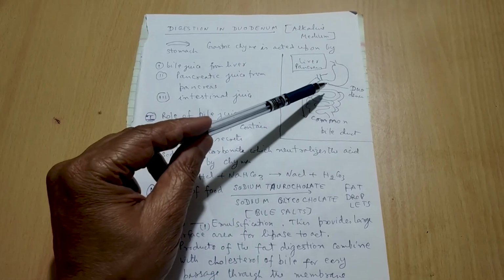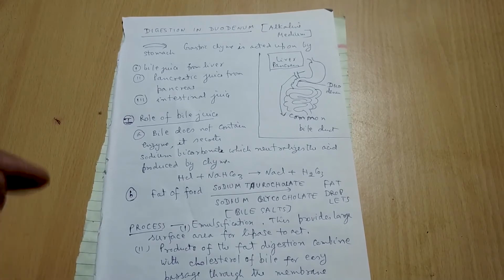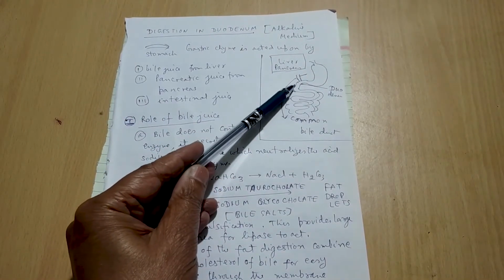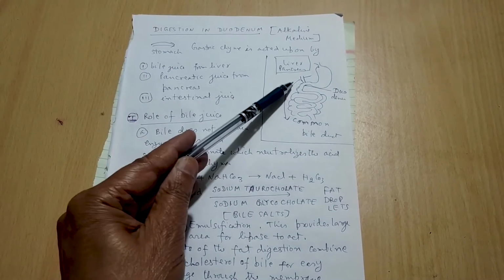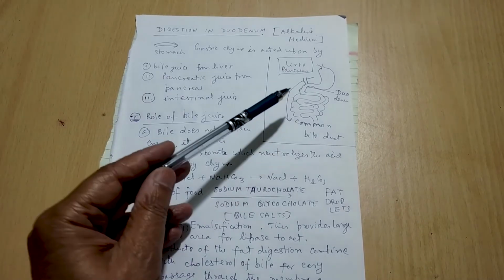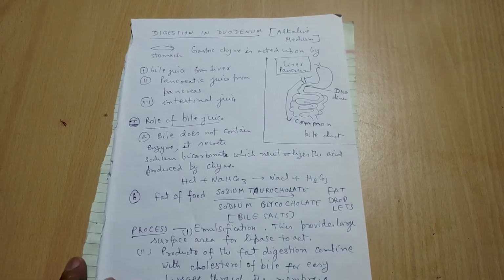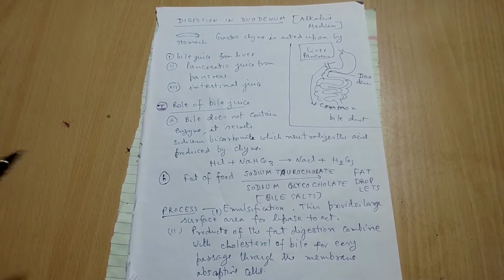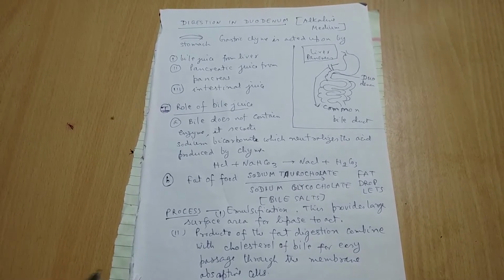And the gastric chyme, from the stomach, will enter into the duodenum here. So here it is acted upon by the bile juice from the liver, pancreatic juice from the pancreas, as I told you, and also the intestinal juice produced by the wall of the duodenum. Okay. Achha, now I want to tell you the role of the bile juice. What is the role of bile juice?